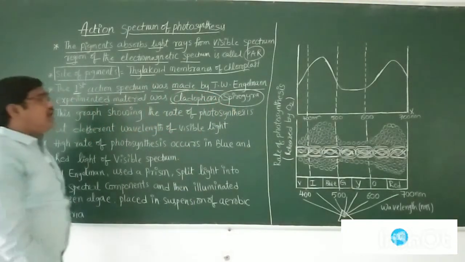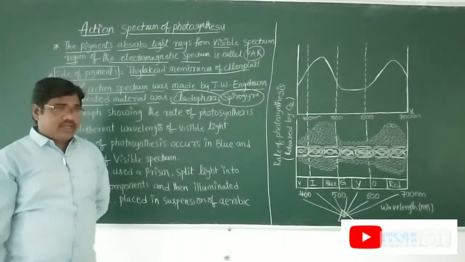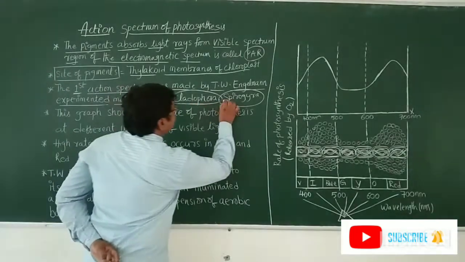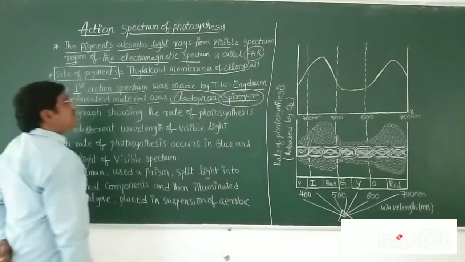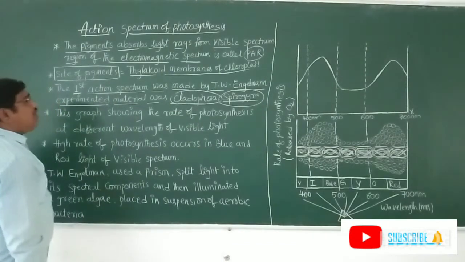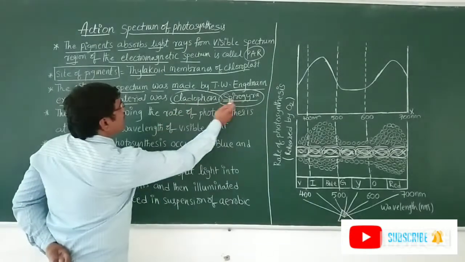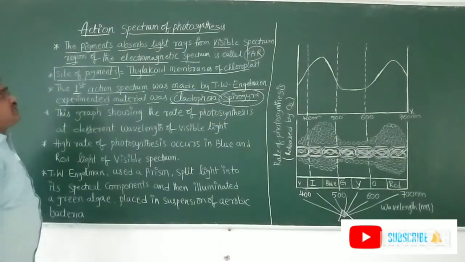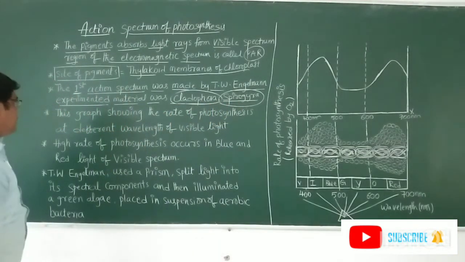These two are filamentous green algae, Cladophora and Spirogyra. T.W. Engelmann experimented on Cladophora and Spirogyra to determine the action spectrum of photosynthesis.